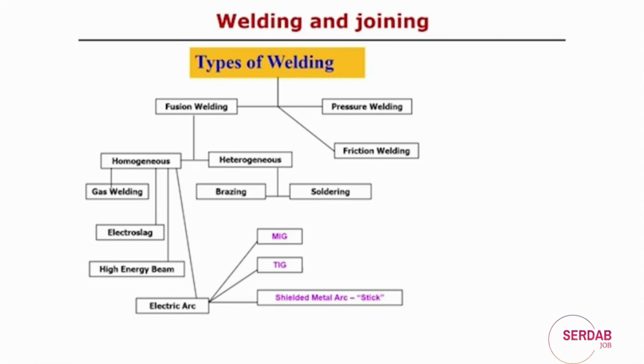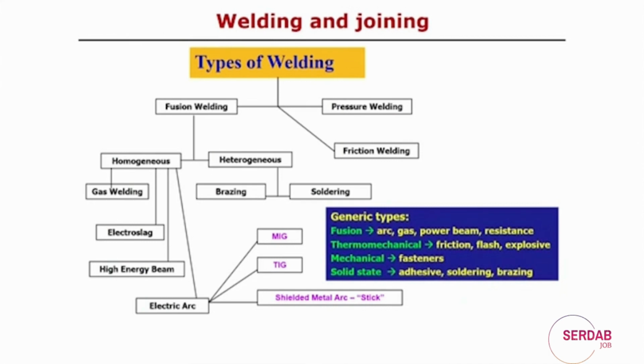Shielded metal arc welding is sometimes called stick welding. In most cases we observe the shielded metal arc welding process, and we can practically observe in any construction site the use of these different types of welding processes. These are categorized as electric arc welding because in all these cases they produce an electric arc. So in general, rather than classification, here we can say what the different types of welding processes are.